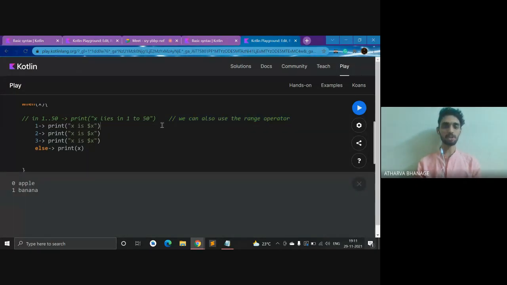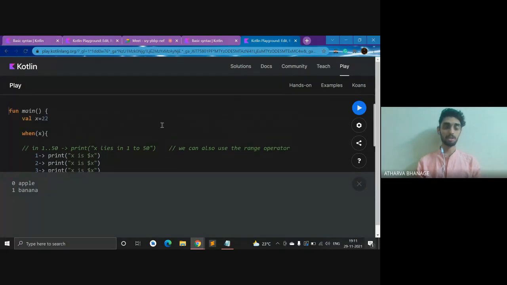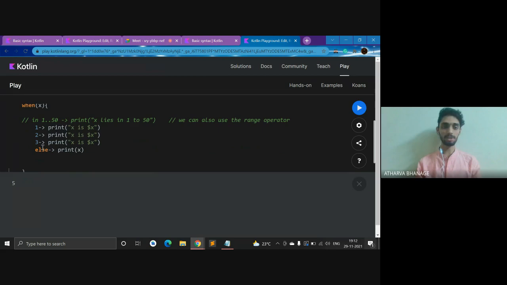So let us first understand what this code actually is. What is it doing? You can relate this to an if statement if you observe it carefully. If x equals 1, then what is it printing? It is printing x is 1. If x equals 5, let's say, it is printing just 5.